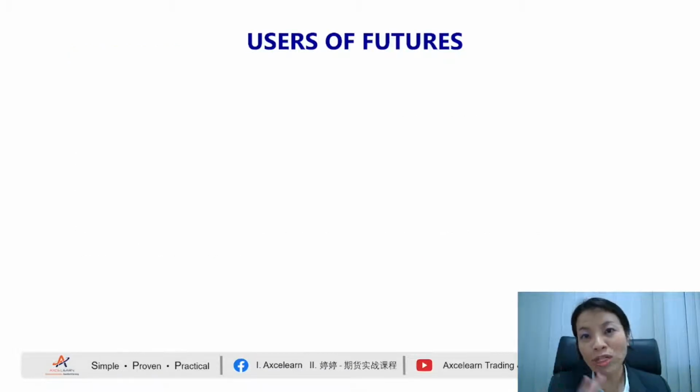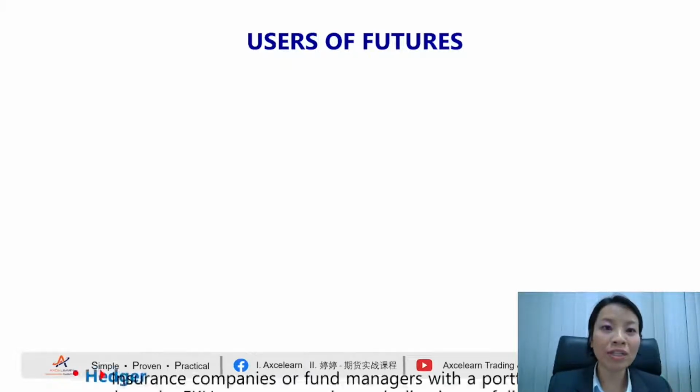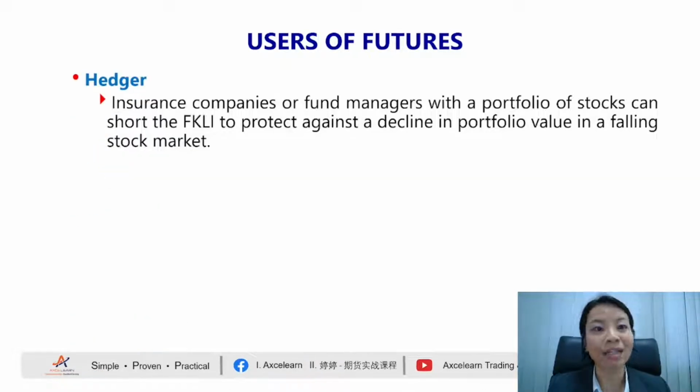Now, three users of the futures market. I repeat, we have three users, so technically you will know who the players are. These users, in short, you can also call players, users, or different types of market participants. Now, the first user in the market is what we call a hedger. Don't read all of this, I will explain to you.